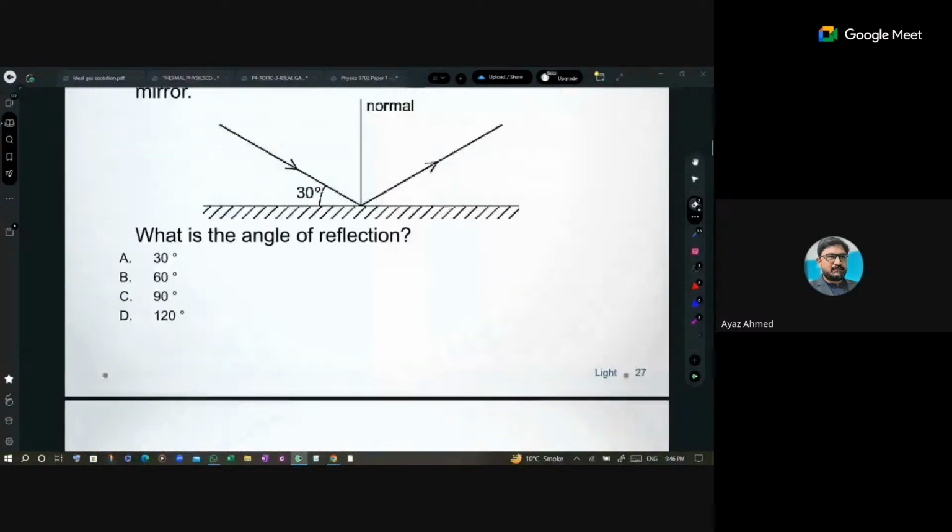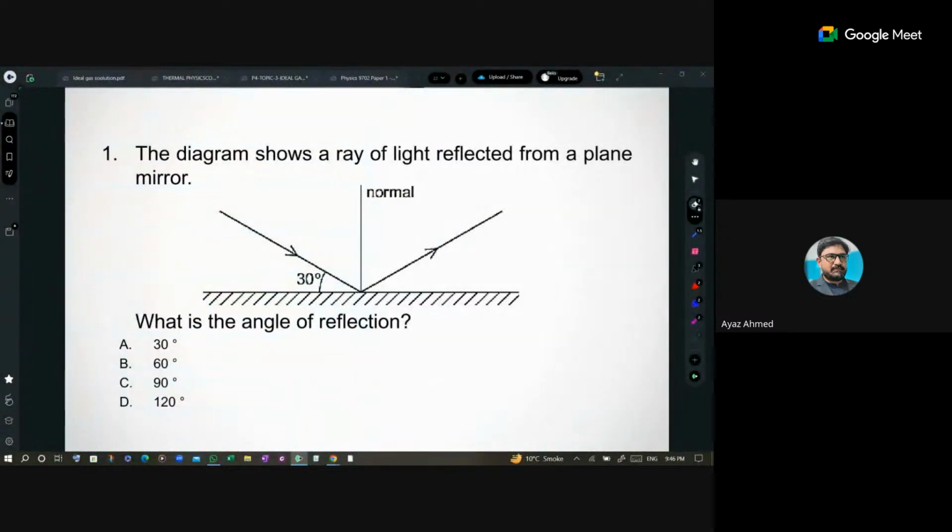Let's move ahead because these are your past paper exam questions. A diagram shows a ray of light reflected from the plane mirror. So what is the angle of reflection? Ariba will tell me. Ariba. Sir, would it be 30 degrees? Oh, good. Hassan, yes sir, what will be the angle of reflection over here?